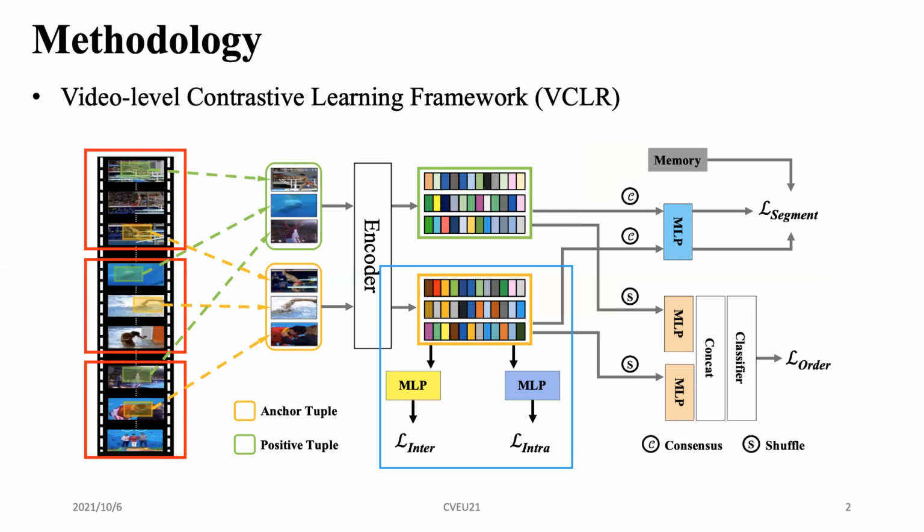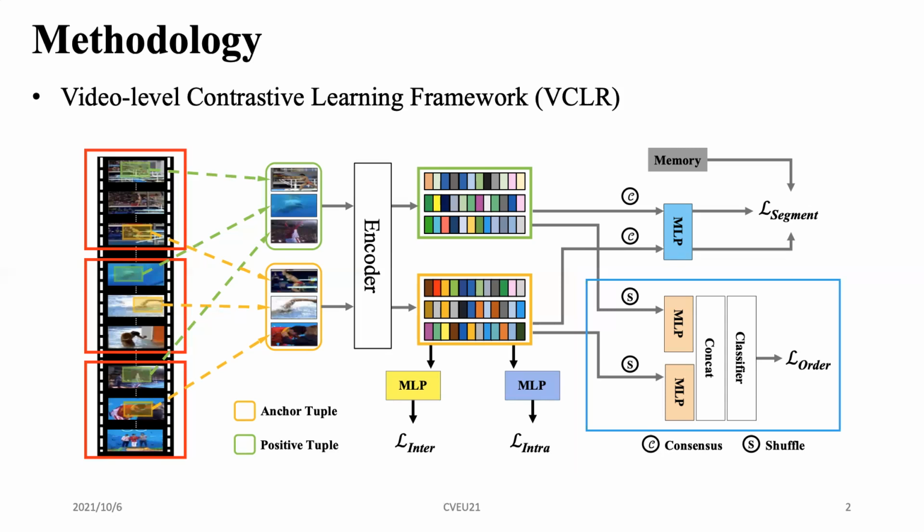To avoid losing the internal relationship of videos, we add 2 more local contrastive learning tasks here, the interframe and intraframe contrastive learning. We select one of the tuples firstly. For the interframe task, each frame of the tuple is treated as a positive sample. The negative samples come from other videos. For the intraframe task, we select one frame and throw 2 different data augmentations to generate a positive pair. Another 2 frames are negative samples.